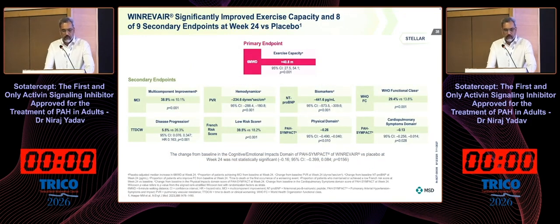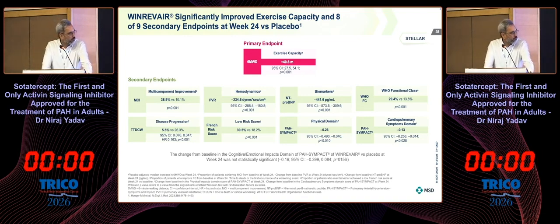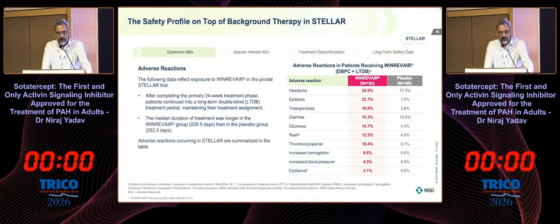So, in summary, Winrevair showed improvement in the primary endpoint and 8 out of the 9 secondary endpoints at the cost of a few side effects. Patients had more incidence of epistaxis, telangiectasias, thrombocytopenia, and increased blood pressure.